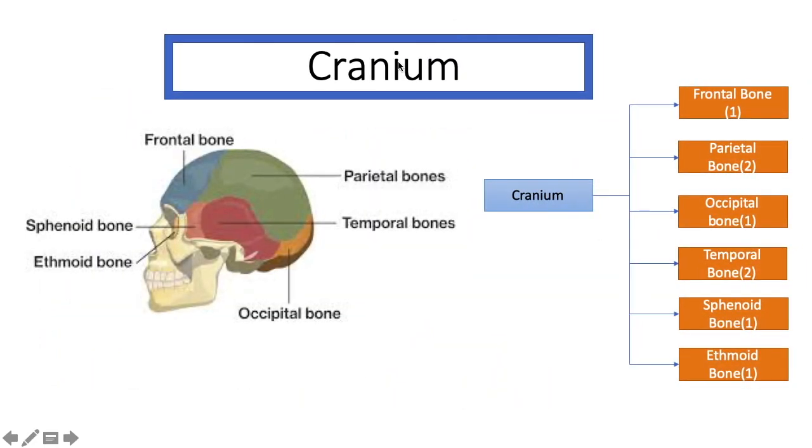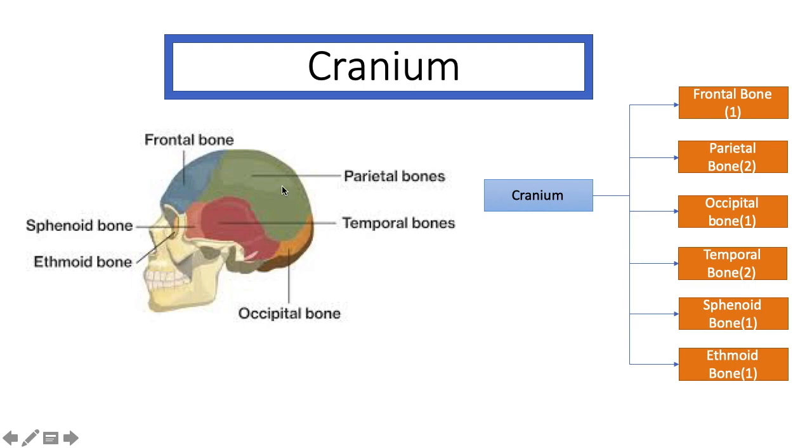The first part was the cranium, and now we will study the cranium. The skull portion is called cranium. This is the frontal bone, this is the parietal bone, this red portion is the temporal bone, this yellow portion is the occipital bone, this portion is the ethmoid, and this portion is the sphenoid bone.